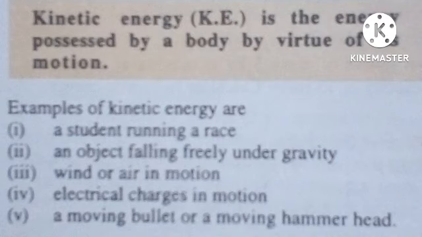Any moving body has kinetic energy, including charges, which are subatomic concepts. Charges basically involve the imbalance of positive and negative charges on your atomic and subatomic particles. Then you have a moving bullet or a moving hammer. So kinetic energy is energy due to motion.